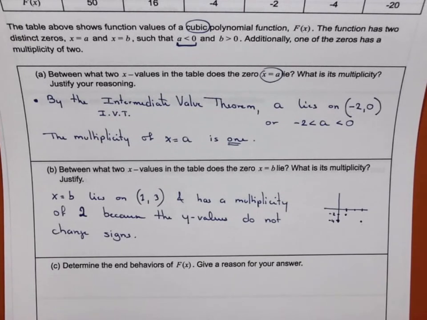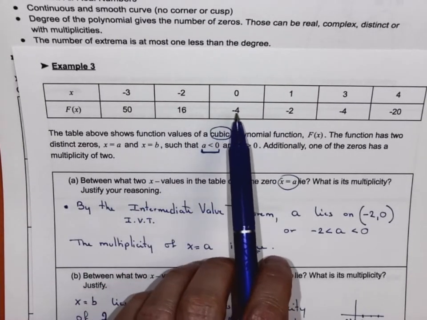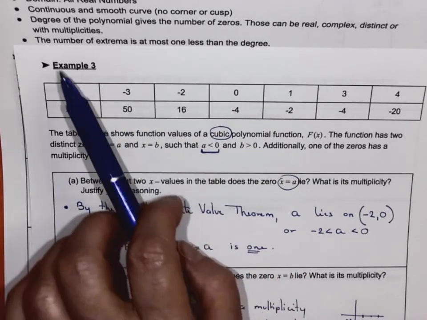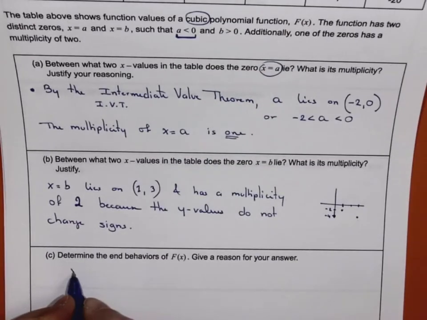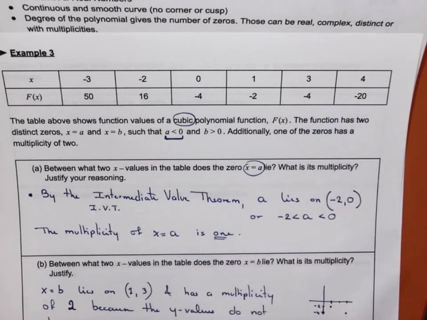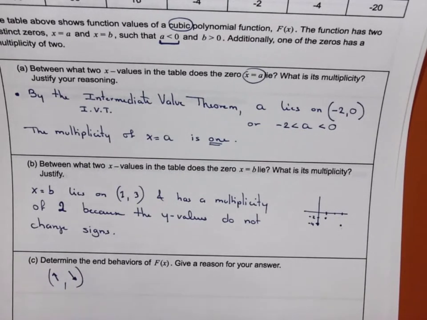Determine the end behavior of f of x and give a reason for your answer. So we already know f of x is a cubic. We are told that, right? So if it is a cubic, we know both end behaviors are going to be opposite each other, right? Cubic is an odd degree. So one is going to go to infinity, one to negative infinity. So I'm looking at my table and see if I go from negative 4 to 16 and then to 50, that's going to be increasing, right? So the left-hand side looks like it's going up, and the right-hand side goes from negative 4 to negative 20, so that's decreasing, so the right-hand side is going down. And so those are the end behaviors.